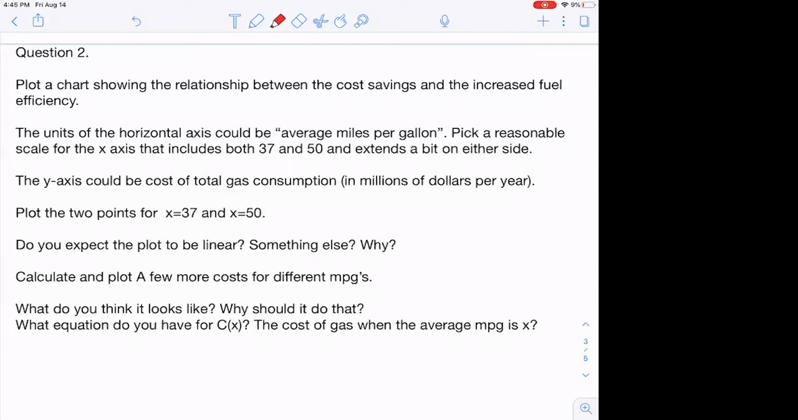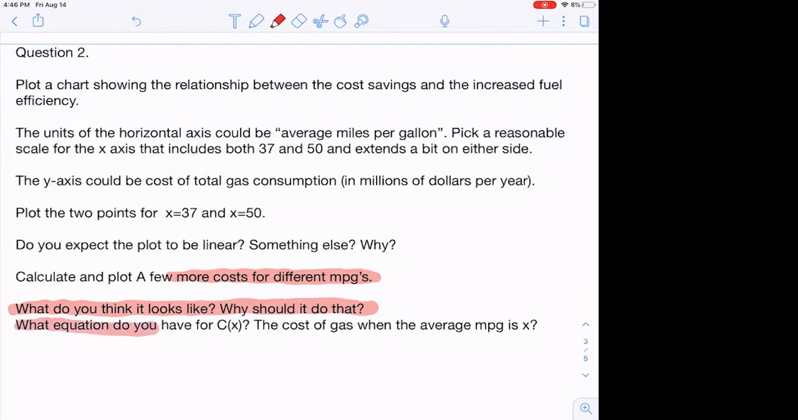Well, maybe you could plot a few other points, plot a few other costs for different miles per gallon. So as the fuel efficiency is increasing over those 5 or 7 years, at some point it's going to be 43 miles per gallon, and then at some point it's going to be 47, and then at some point it's going to be 50. What's the cost for the country to drive if the average miles per gallon is 47? Can you plot a couple of those? And so now what do you think it looks like? Can you explain without numbers why the graph should do what it looks like it does?